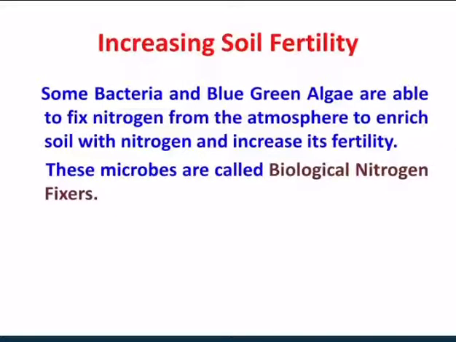These microbes convert that nitrogen into a simpler form which can be utilized by the plant for their growth. So this is how microorganisms help the plants to grow by increasing the soil fertility. They simply add the nitrogen into the soil in a simple form.